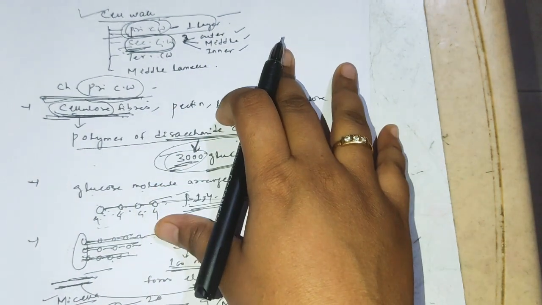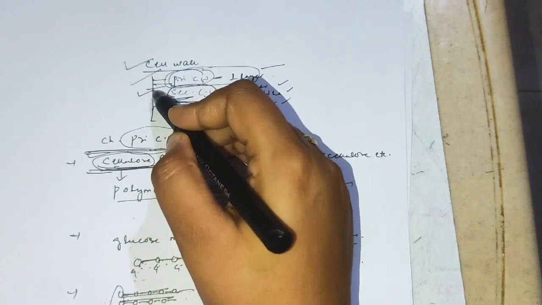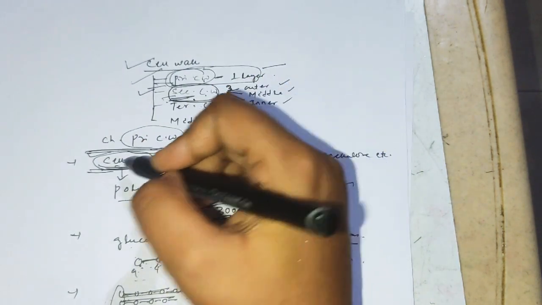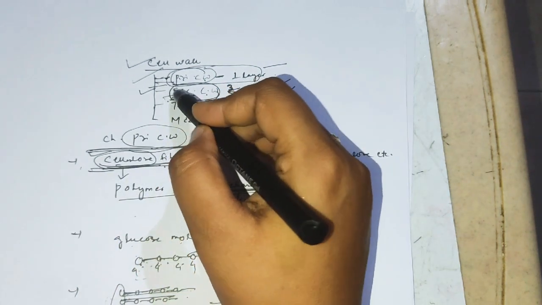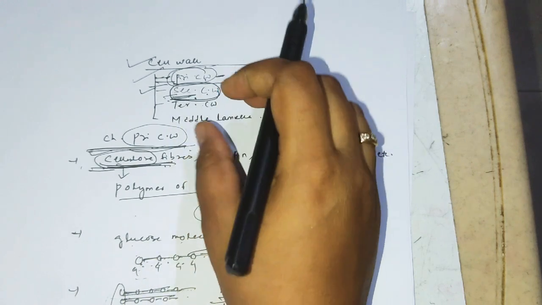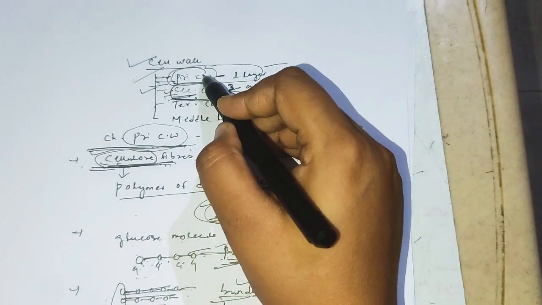Clear up to this? So both layers of the cell wall, the primary cell wall and secondary cell wall, are made up of cellulose, and the compactness of the secondary cell wall is more as compared to the primary one.